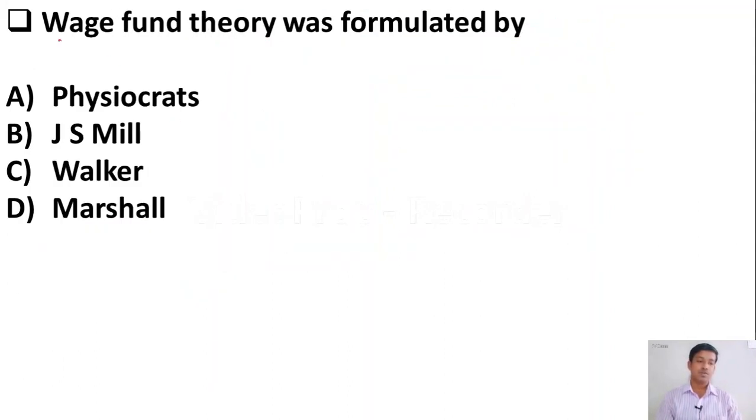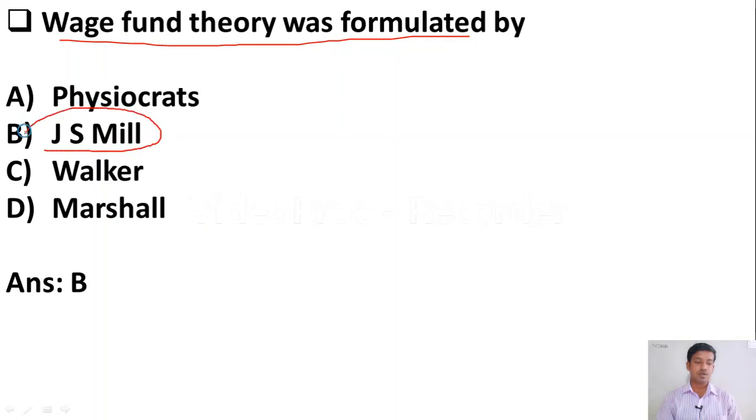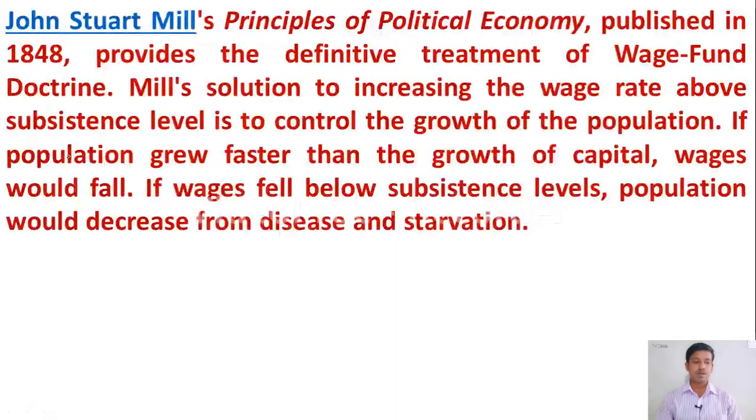Next question: wage fund theory was formulated by option A Physiocrats, option B J.S. Mill, option C Walker, option D Marshall. Yes, as you all know, wage fund theory was given by J.S. Mill. John Stuart Mill gave the wage fund theory in his book Principles of Political Economy. It was published in the year 1848.